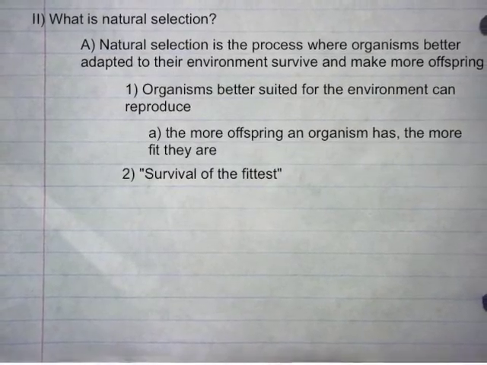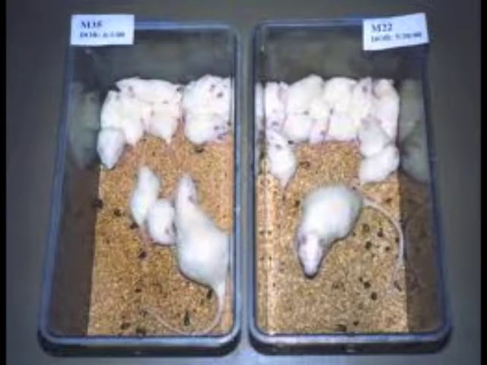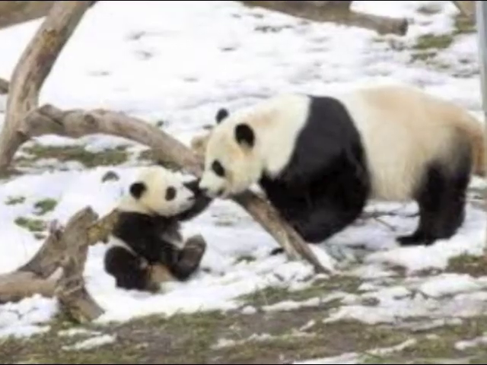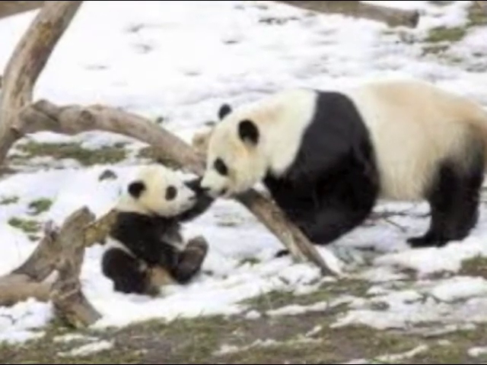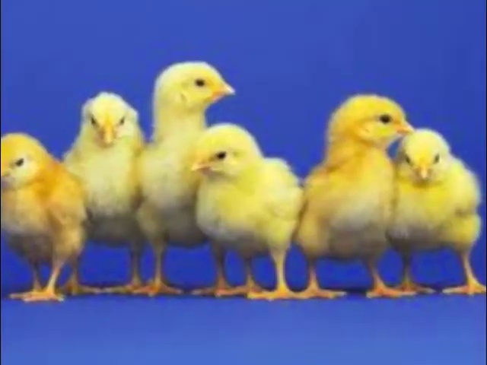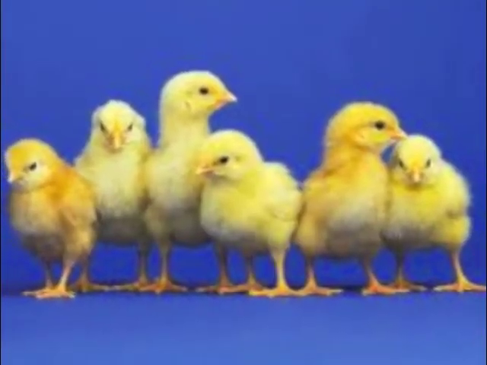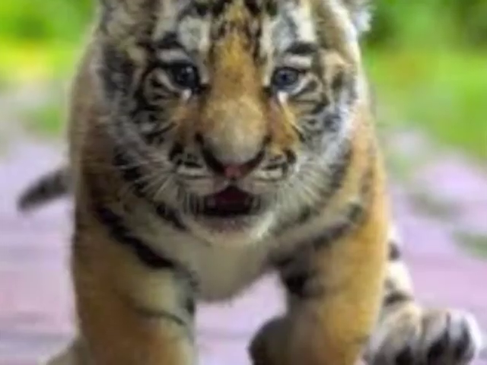Survival of the fittest. An organism's fitness, or how well it's suited to its environment, doesn't matter in terms of strength or size, but rather the amount of offspring it can have. More offspring by an organism means that it's better suited and can survive longer. Those with fewer offspring, however, are considered not as fit and may eventually die out.